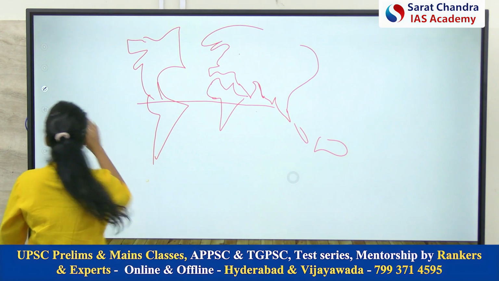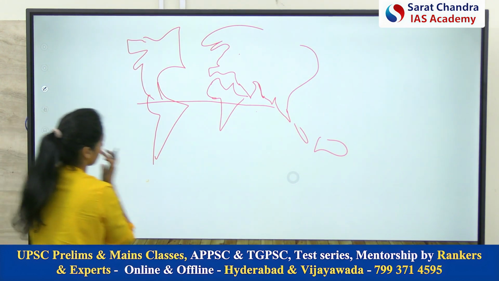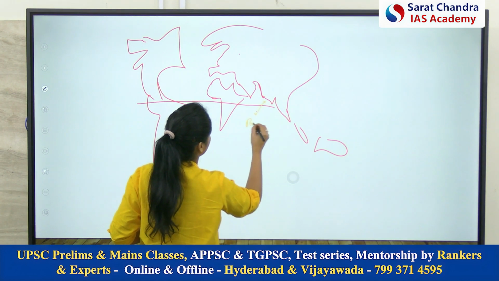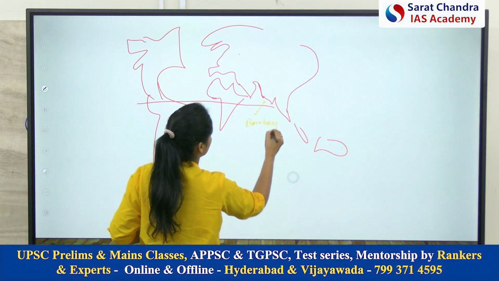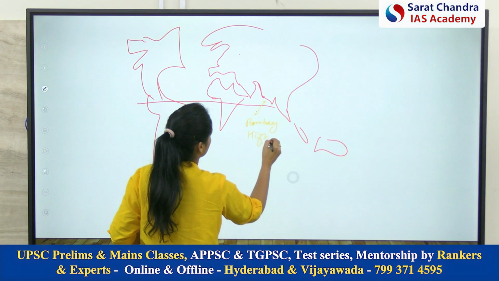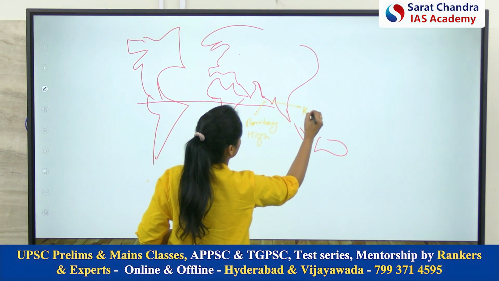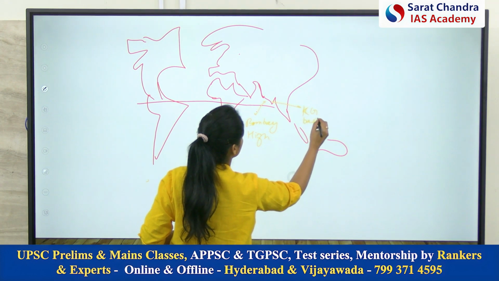Okay, so as we have already discussed, Bombay High, KG Basin, Krishna Godavari Basin.